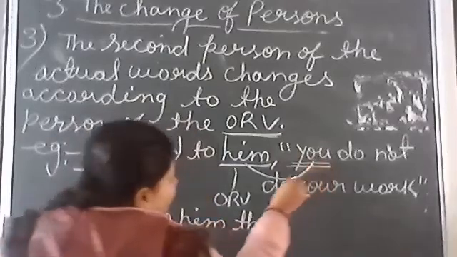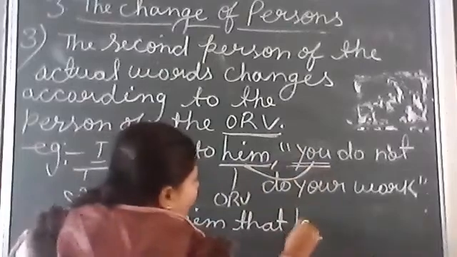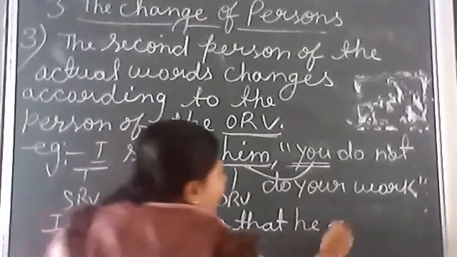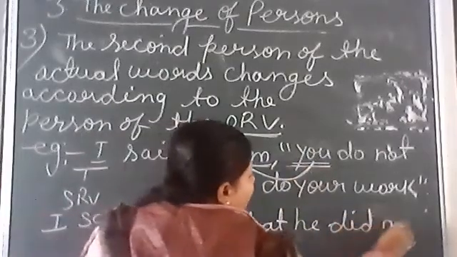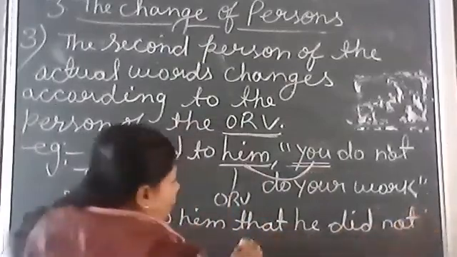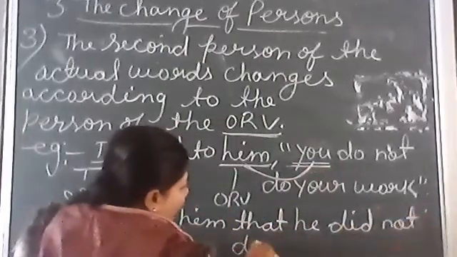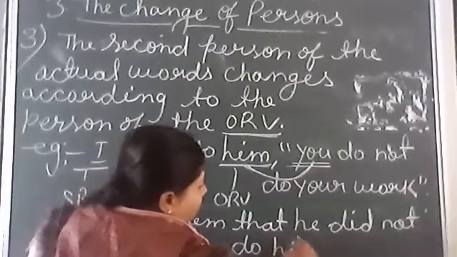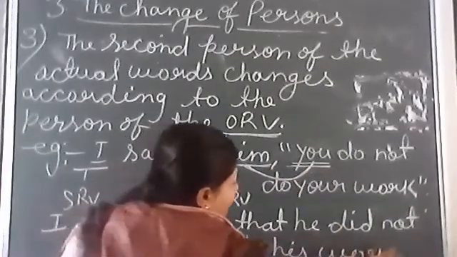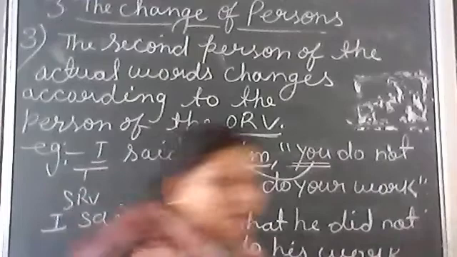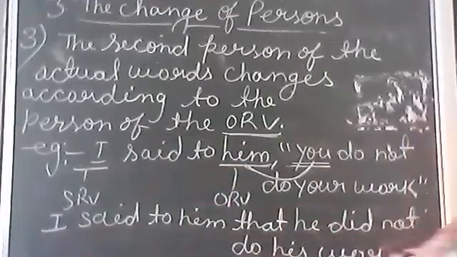So second person changes into object. Object is he. He did not do his work. Any doubt? Any problem? No, ma'am.